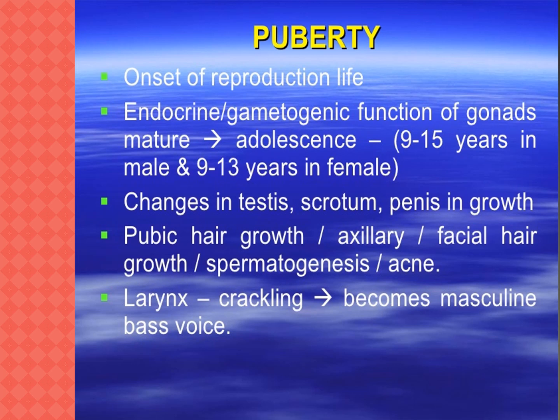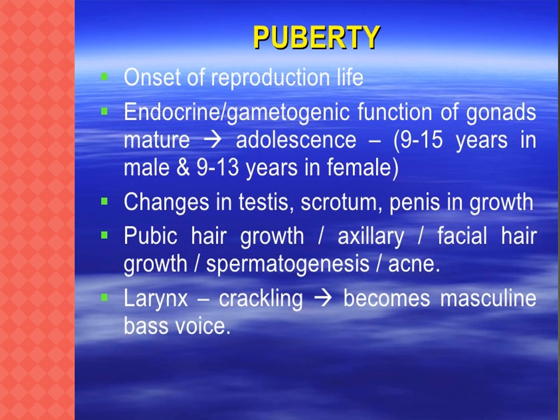LH means luteinizing hormone. FSH means follicle stimulating hormone.